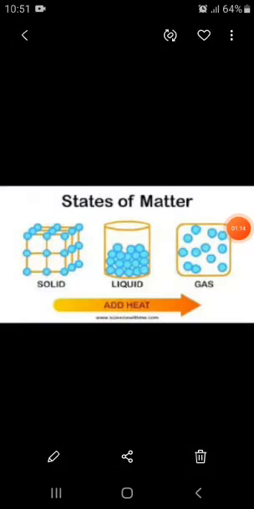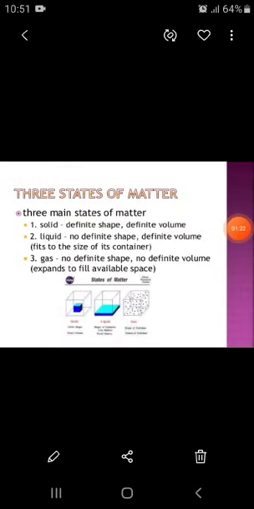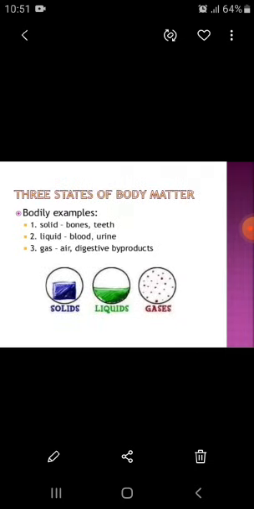Now, the states of matter. Matter has three states. Number 1, solid. Number 2, liquid. And number 3, gas. Solid has different properties from liquid, and liquid has different properties from gas. Examples of solids are bones and teeth.